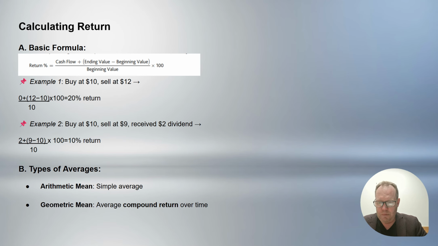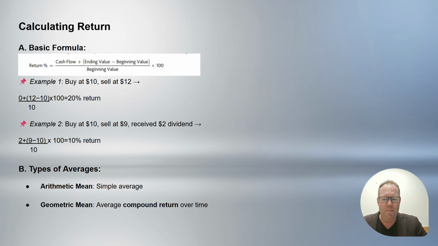There is no cash flow in that example, but the ending value of 12 minus the beginning value of 10 would give us 2. We would take 2, divide by 10, and then multiply by 100. That gives us the 20% return.